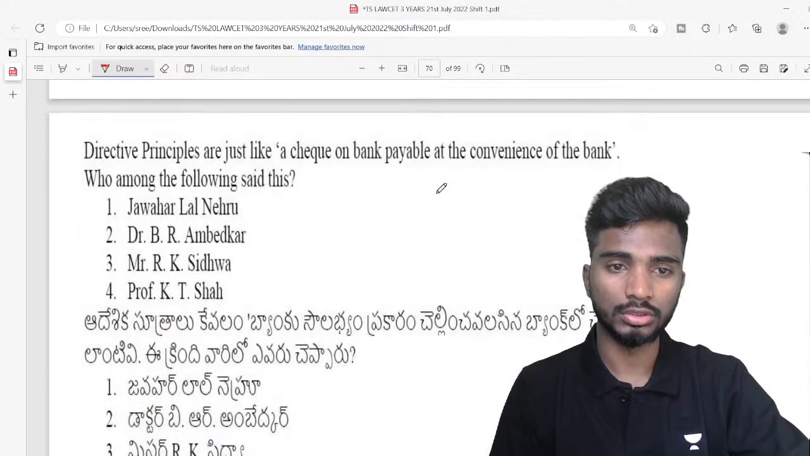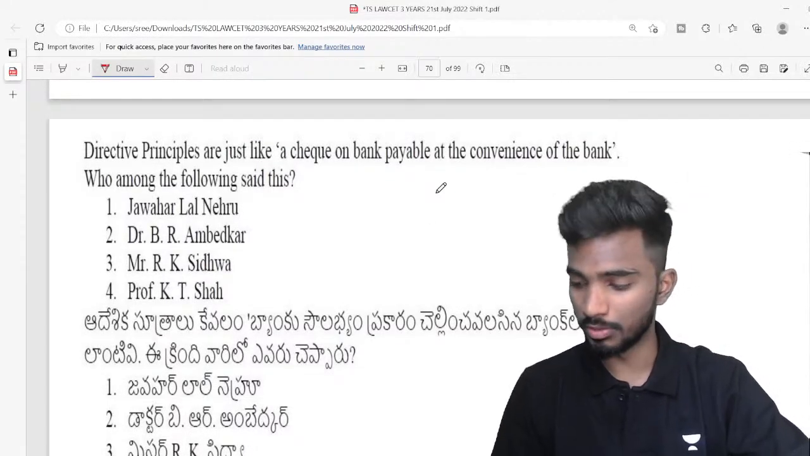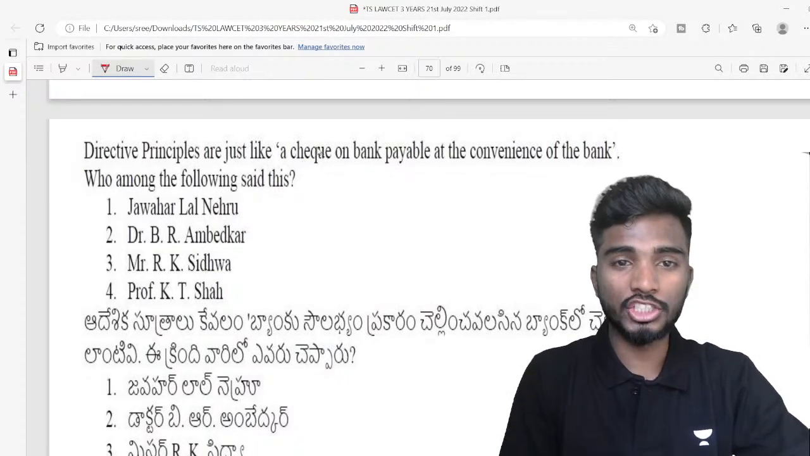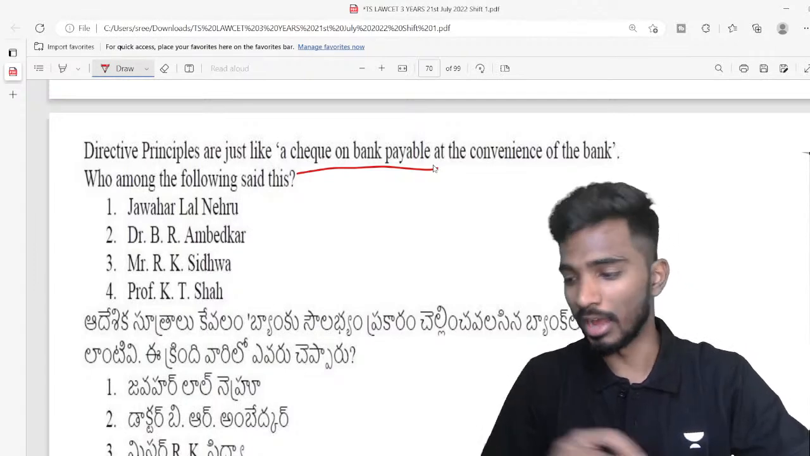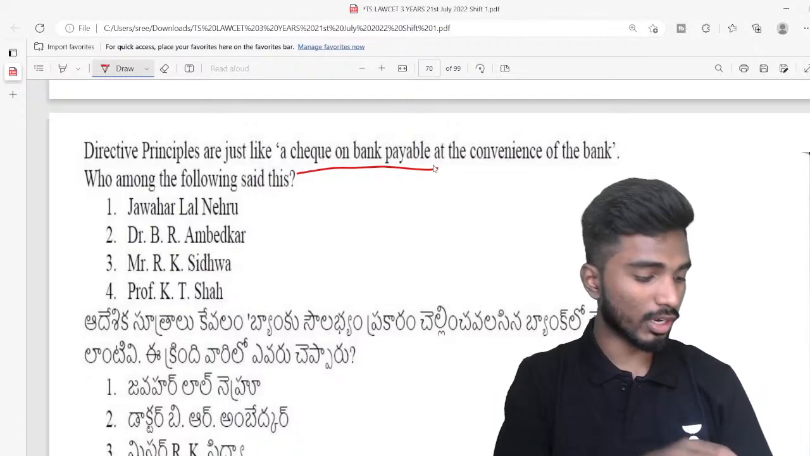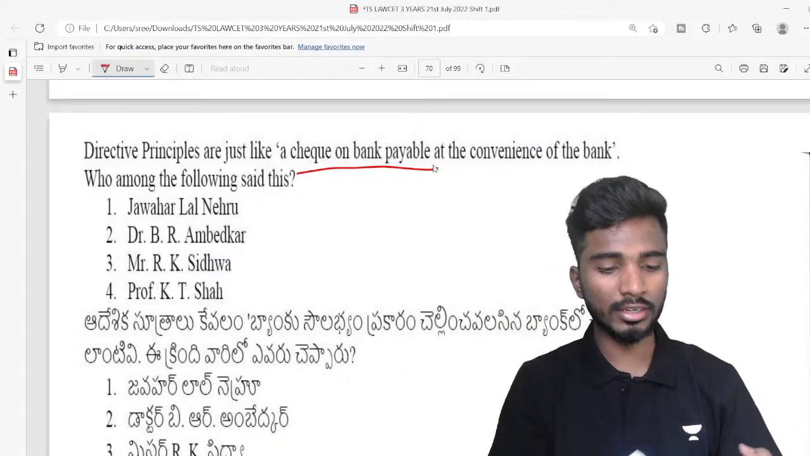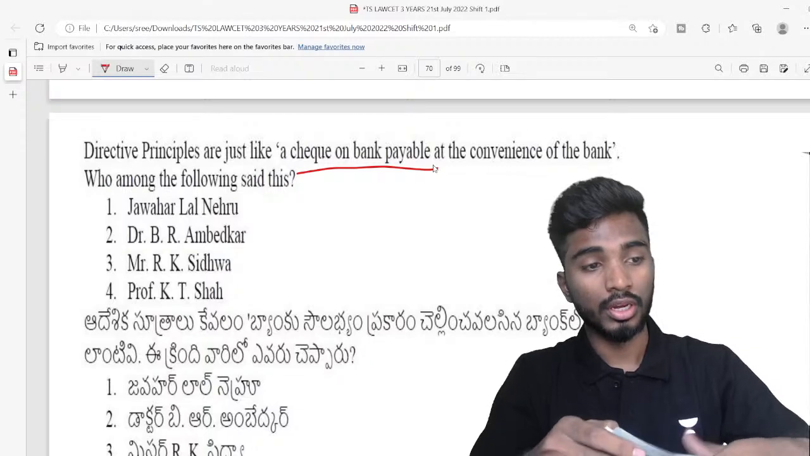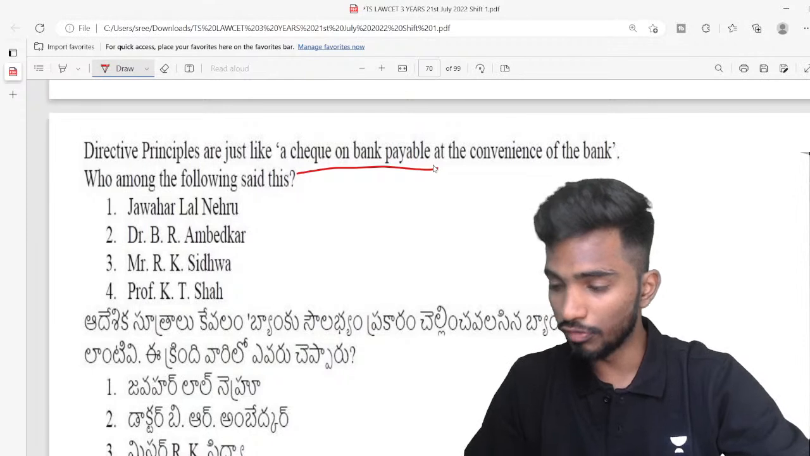Next, yeah, very important and interesting observation. Look at this. Directive principles are like a check on the bank, payable at the convenience of the bank. For example, this is a check. I have a check with me. Let us say this is my checkbook, and here I'll be writing 1 lakh rupees, I'm transferring it to somebody. Now I'll give this check to the bank. For example, I have to deposit in the State Bank of India.